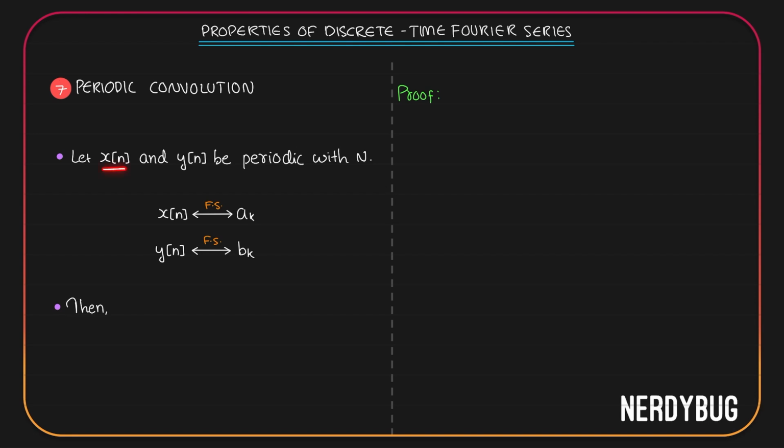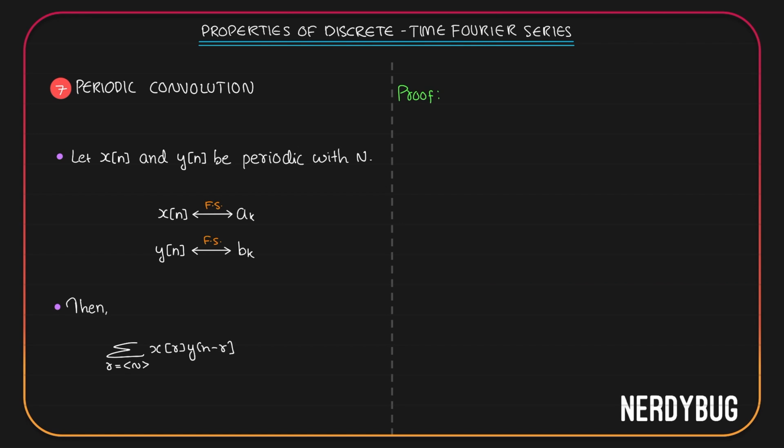Assume we have two signals x of n and y of n. They are both periodic with a period n. Fourier series coefficients of x of n are ak and Fourier series coefficients of y of n are bk. Then according to this property, Fourier series coefficients of the periodic convolution of x of n and y of n, that is summation where r can take any n consecutive integer values of the product of x of r, y of n minus r.